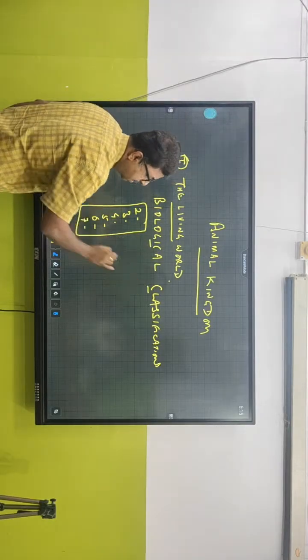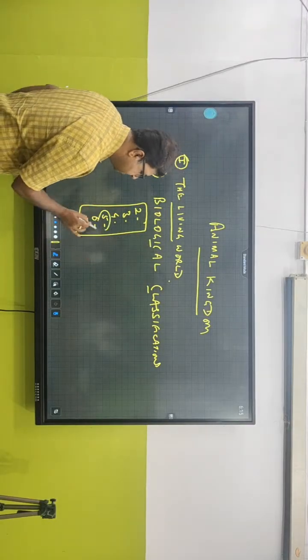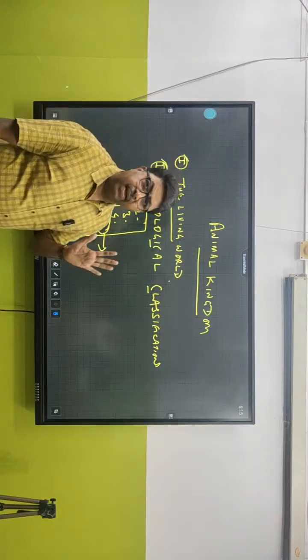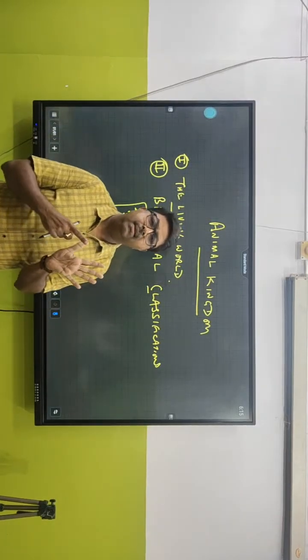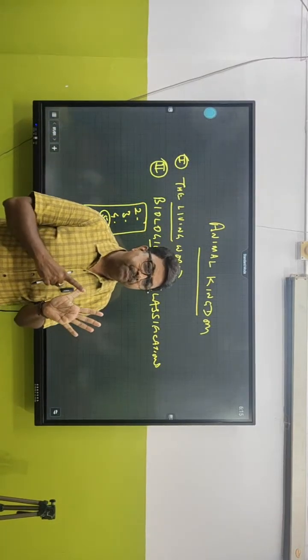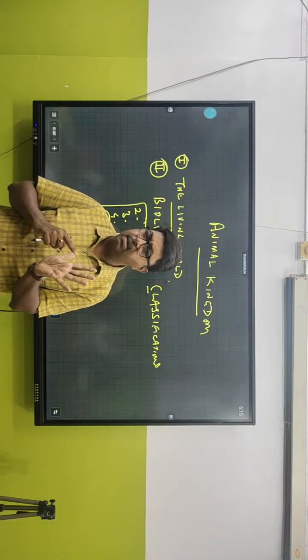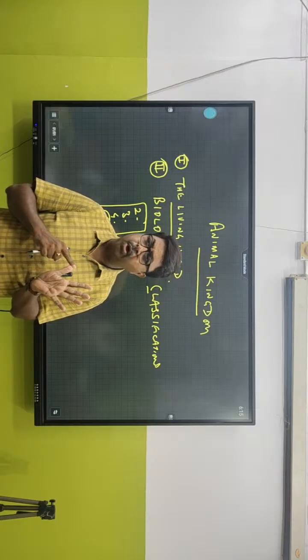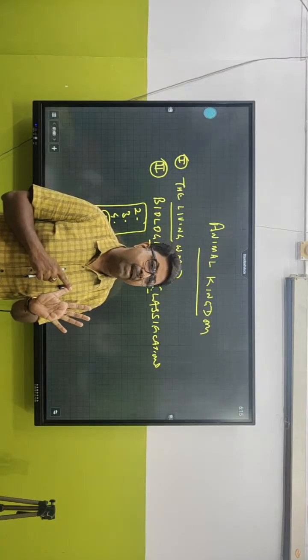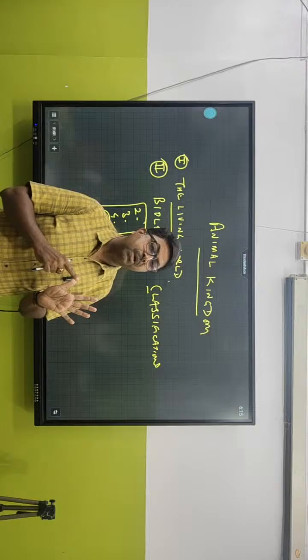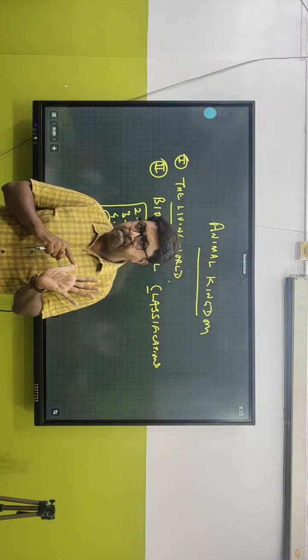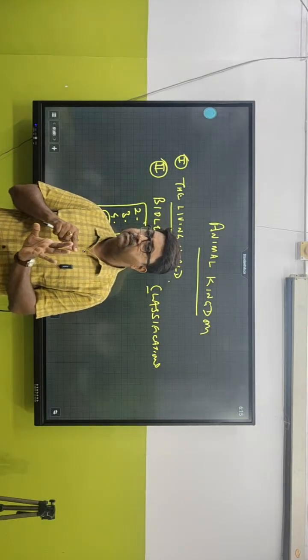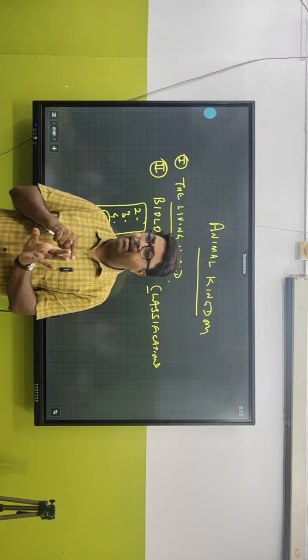Now, according to the 5 kingdom classification, there are 5 different types. What are they that we have studied? Come on, tell me. The first kingdom, Monera, includes all unicellular prokaryotes, mainly blue-green algae and bacteria.